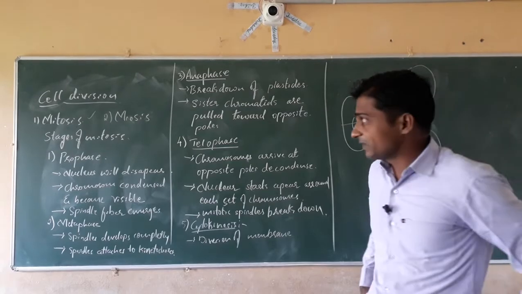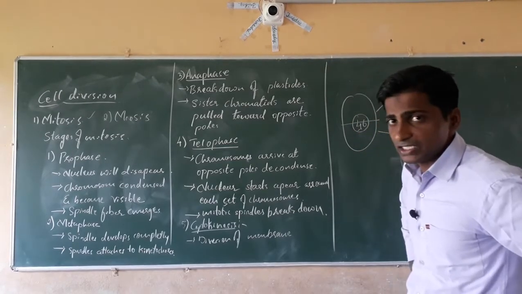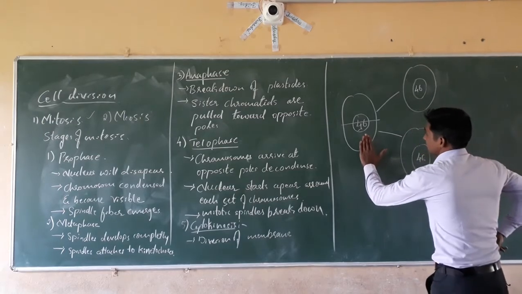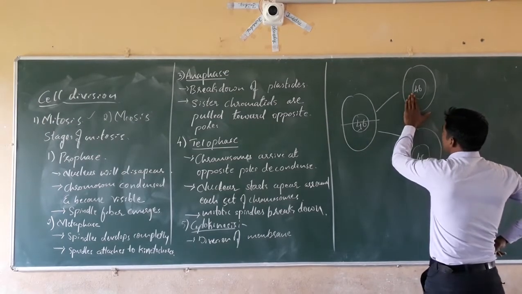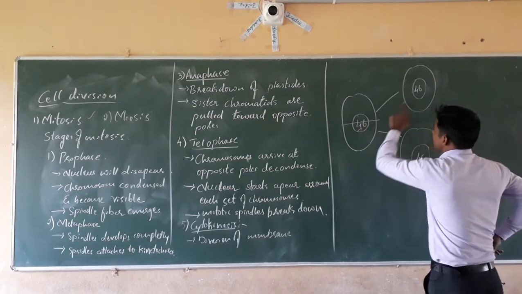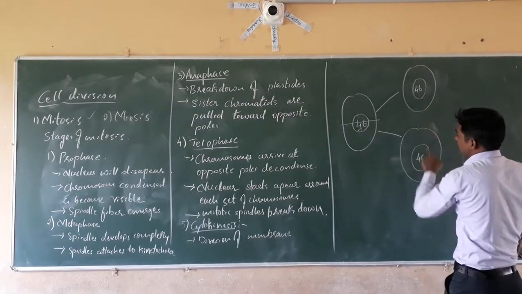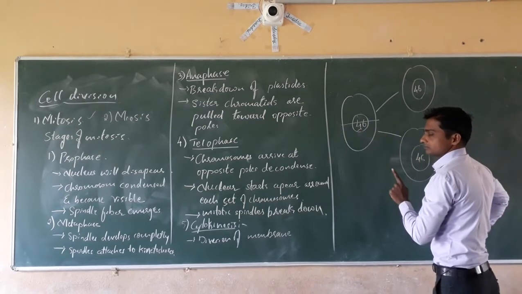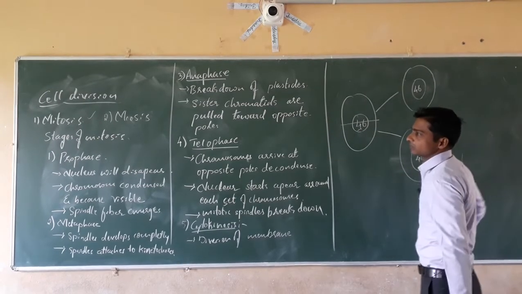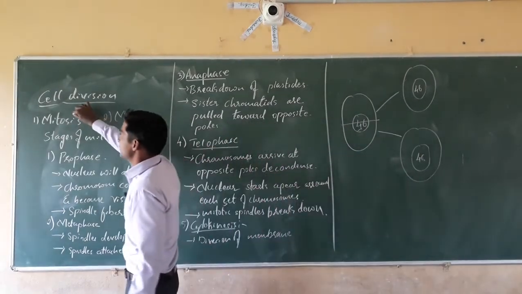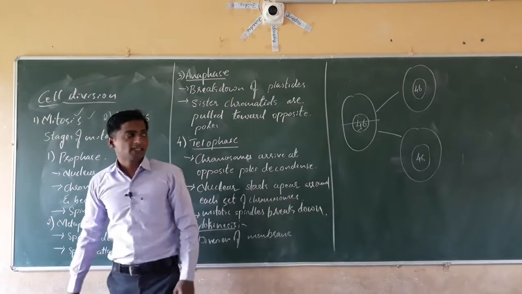The mitotic cell division is a type of cell division in which a single cell divides into two or more daughter cells with the same number of chromosomes as that of the parent cell. Such type of cell division is called mitotic cell division or mitosis.